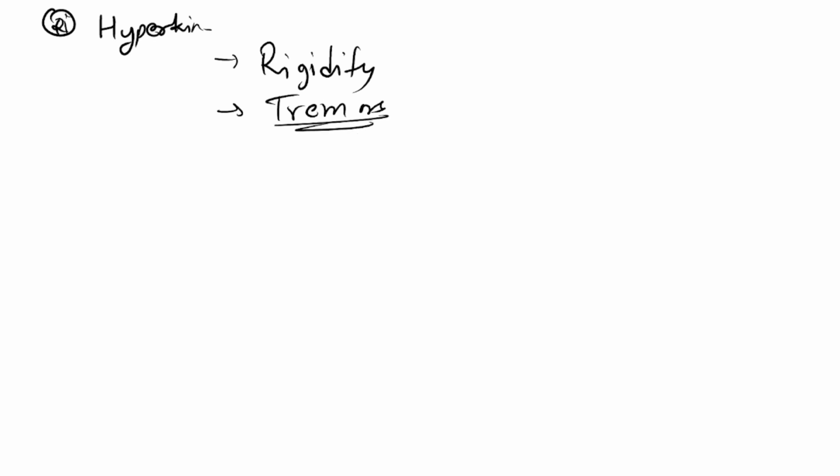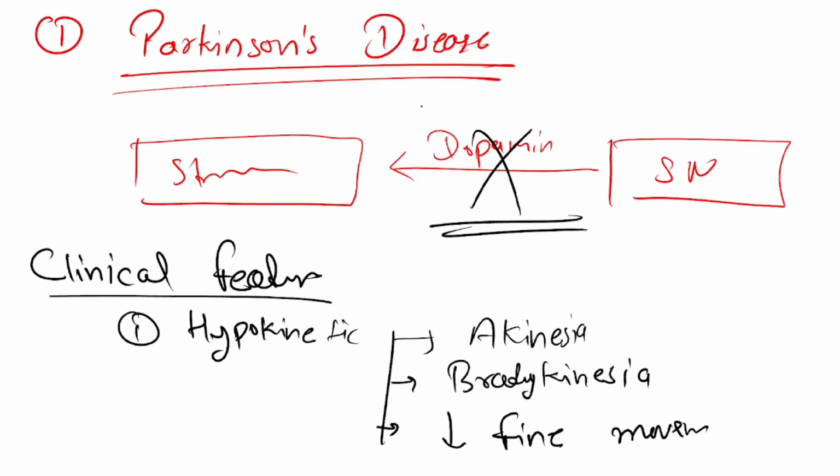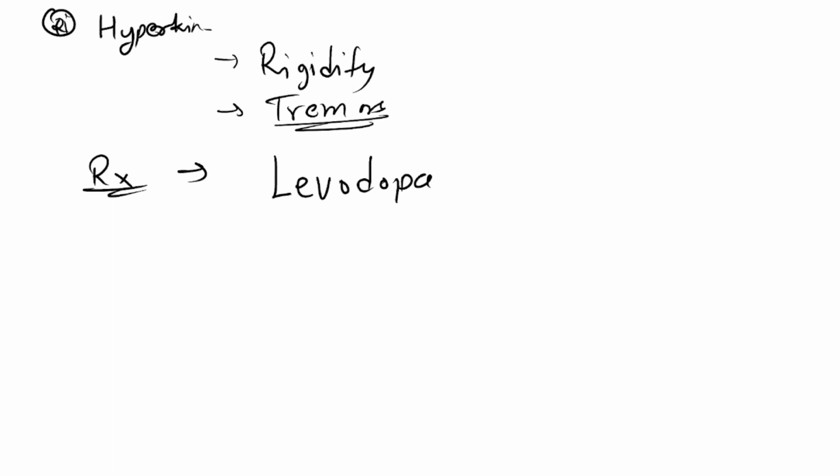Now talking about its treatment. Anyways, treatment is not for you guys because treatment is part of pharmacology. But anyways, let me tell you. A drug known as levodopa is given, which is a precursor of dopamine. Because what happened in Parkinson's disease, dopaminergic fibers are destroyed, so dopamine will be less. So we need to put dopamine in the system. So what will we do? We will give levodopa.